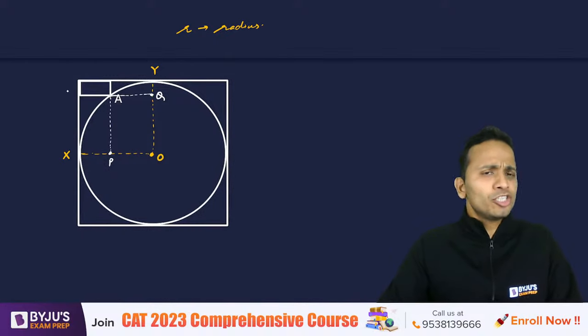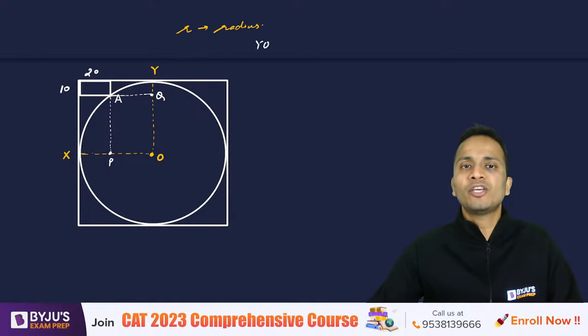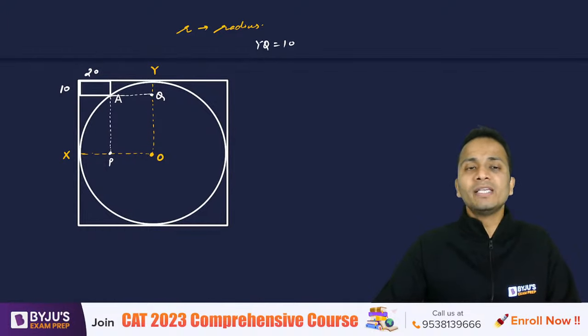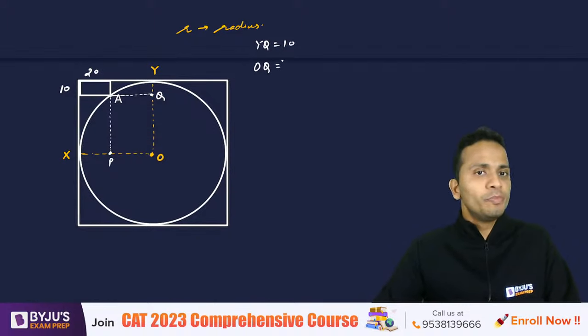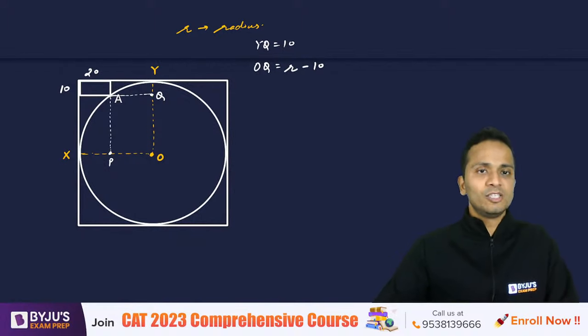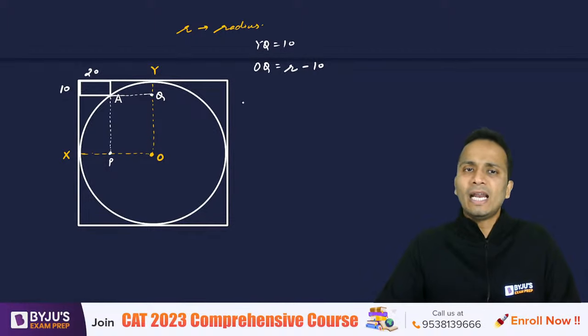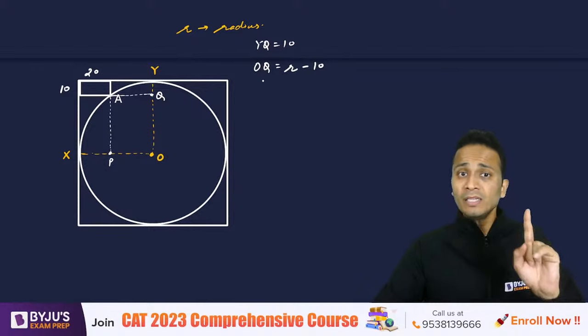Now, since the dimensions of the rectangle were 10 cross 20, this 10 will be equal to YQ. So YQ will be equal to 10. And if OY is the radius of the circle, I can say that the length of OQ should be equal to radius of the circle minus 10. So YQ is equal to 10, as one of the sides of the rectangle is 10, and hence OQ will be equal to R minus 10. Done. This is the first thing.